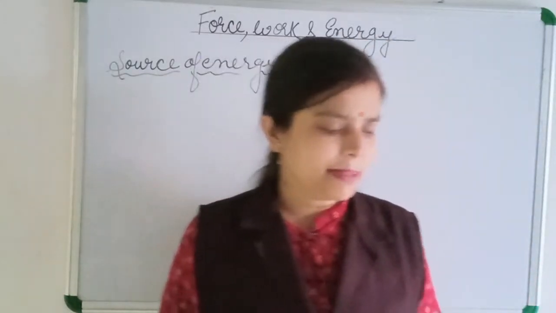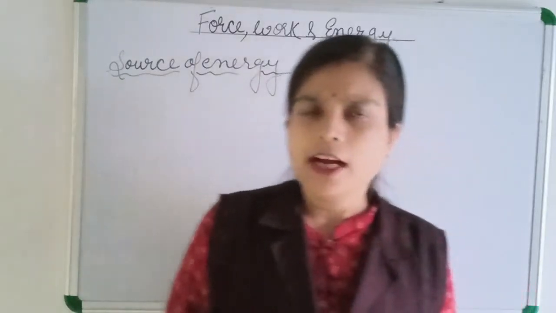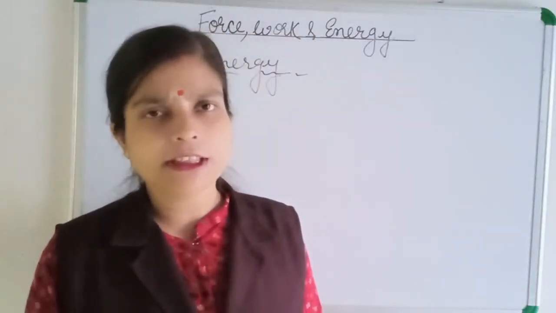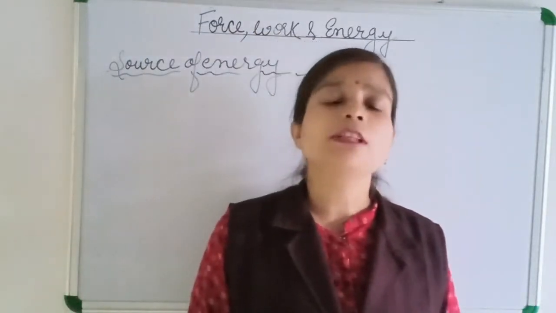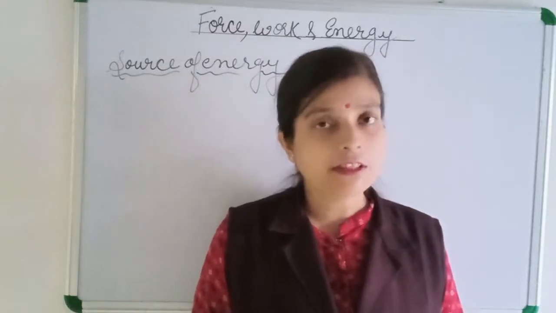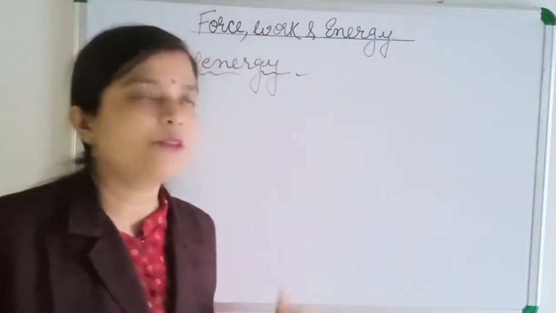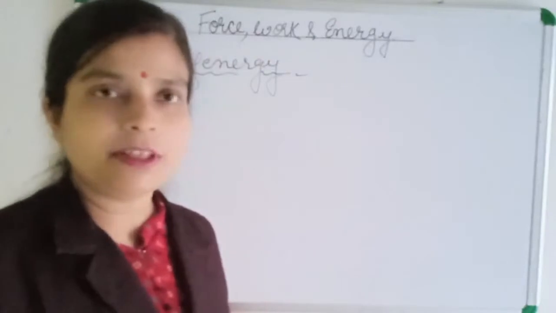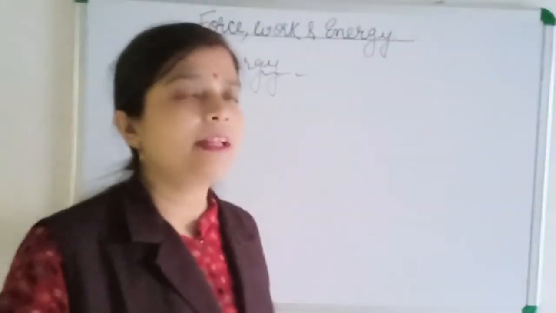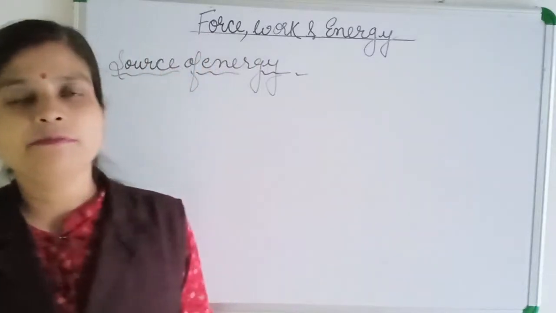In the previous class, when we were learning about solar energy, I said the source of solar energy is the sun. Then we learned about wind energy, and the source of wind energy is wind. And then heat energy, the source of heat energy, maybe we can say the sun. Geothermal also, the heat generated from the ground. Then some fuels: coal, petrol.